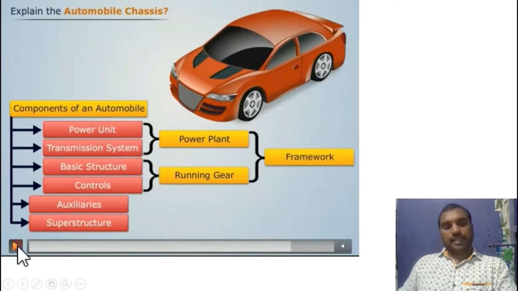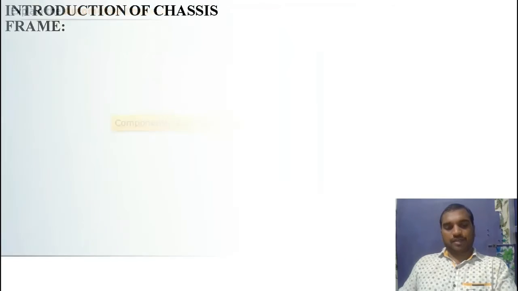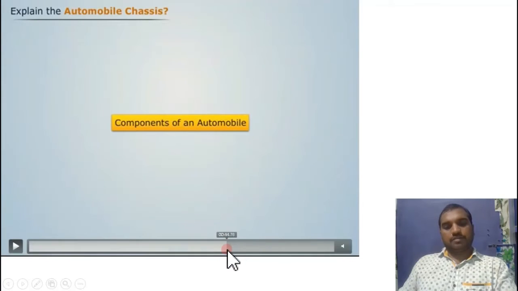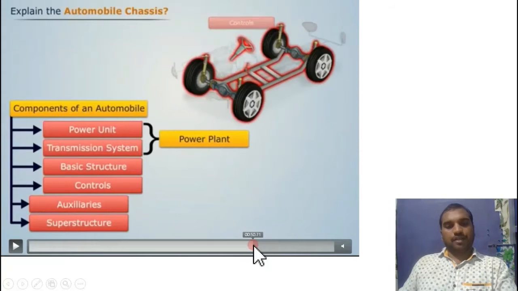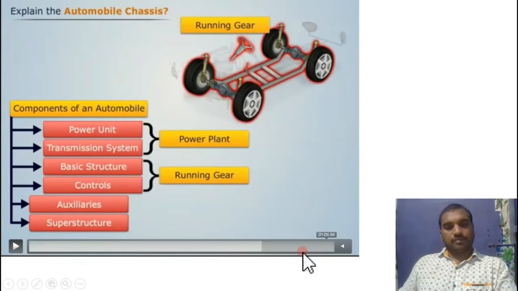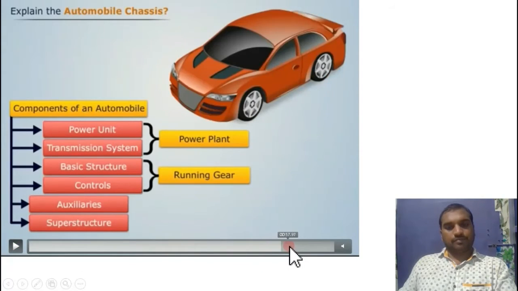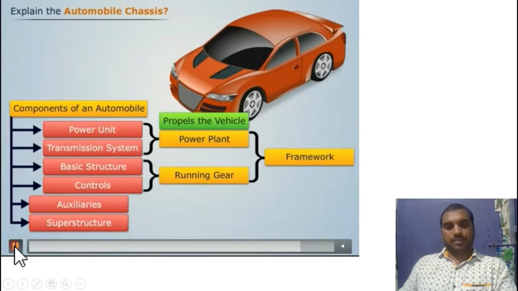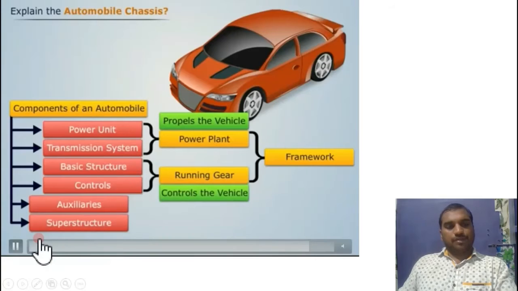So both running gear and power plant combination is the framework. So power unit is to propel the vehicle, running gear is to control the vehicle. Is it right?